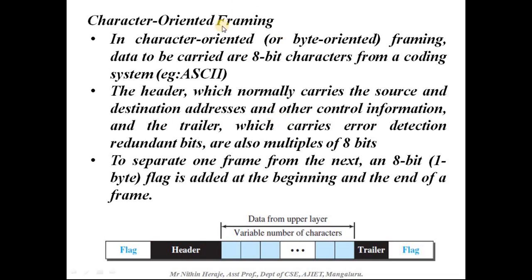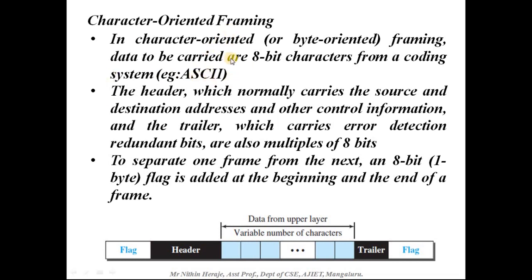Character oriented framing. In character oriented or byte oriented framing, data to be carried are 8-bit characters from a coding system. An example is ASCII.